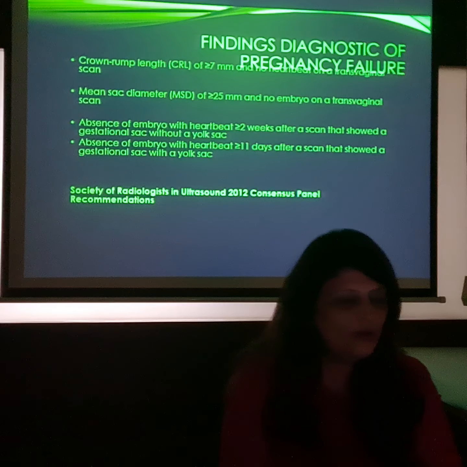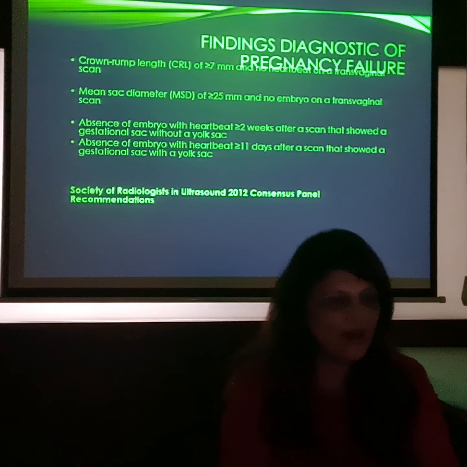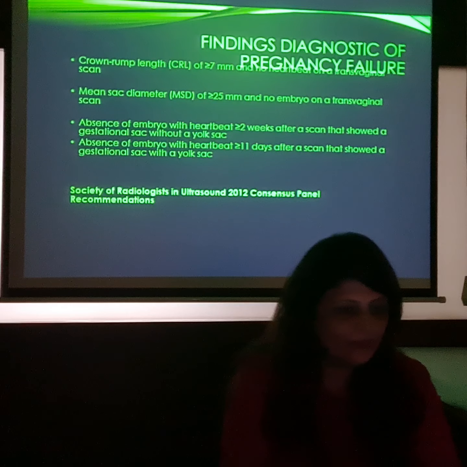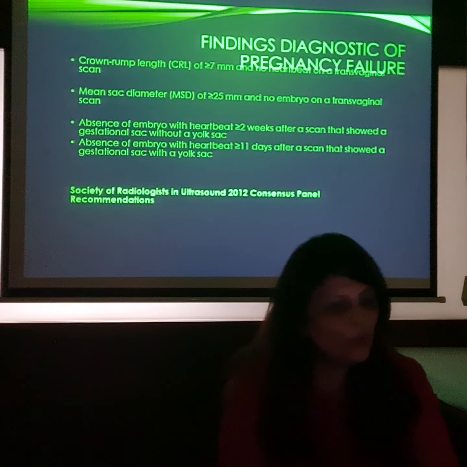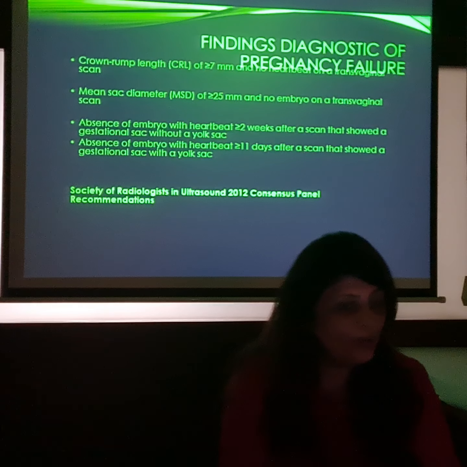The Society of Radiologists in Ultrasound in 2012 came to a consensus panel wherein they said: whenever you see an embryo with a crown rump length of 7 millimeters or more but no cardiac activity on transvaginal scan, that is one.